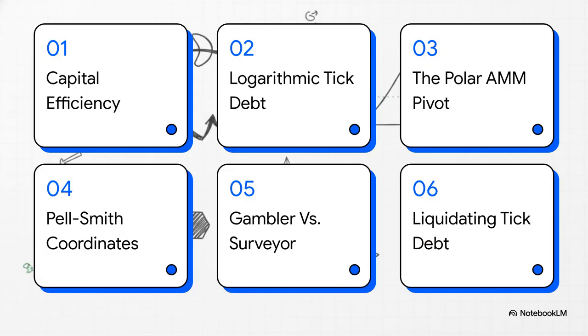All right, here's our roadmap for today. First, the capital efficiency struggle. Second, Uniswap's logarithmic tick debt. Third, the polar AMM pivot. Fourth, Pell-Smith rational coordinates. Fifth, the gambler versus surveyor. And finally, liquidating the tick debt. Let's get right into it.